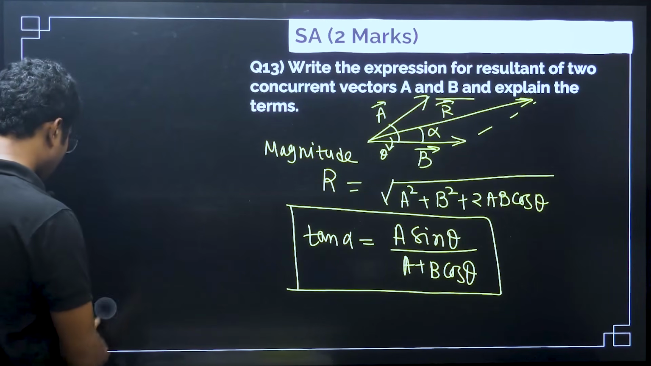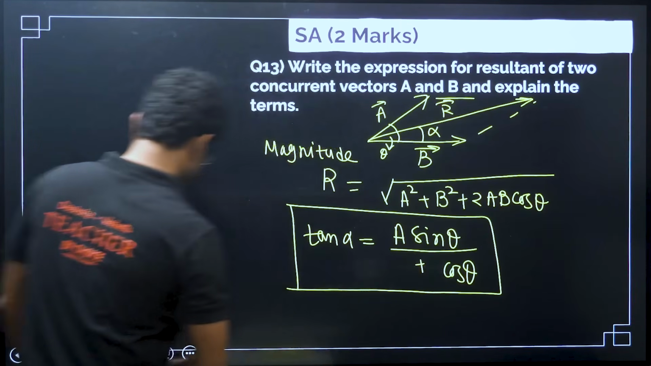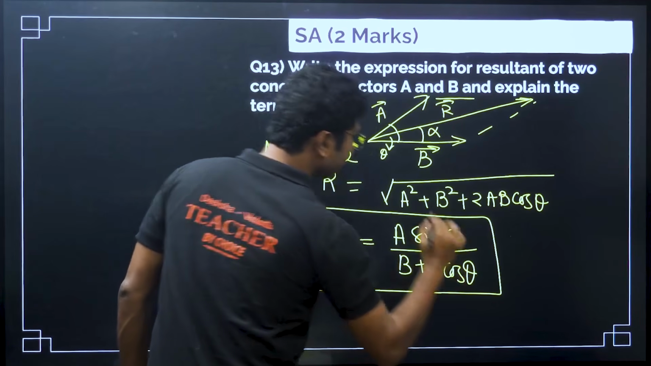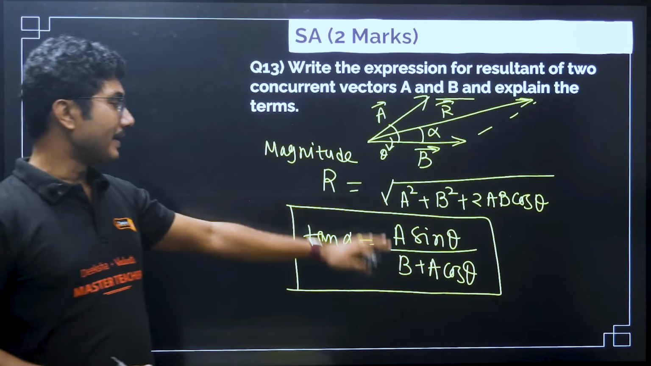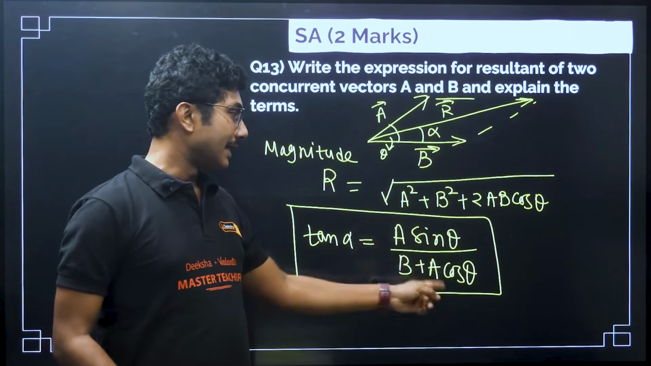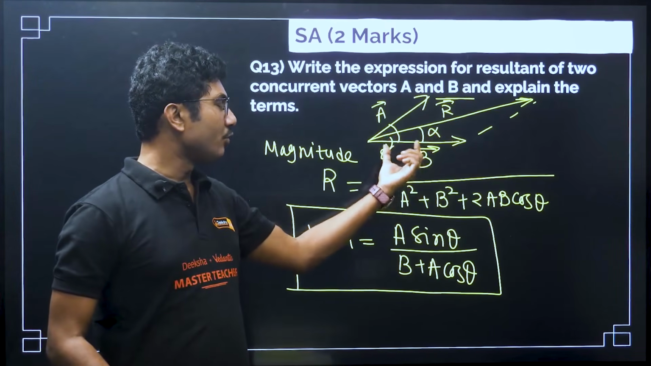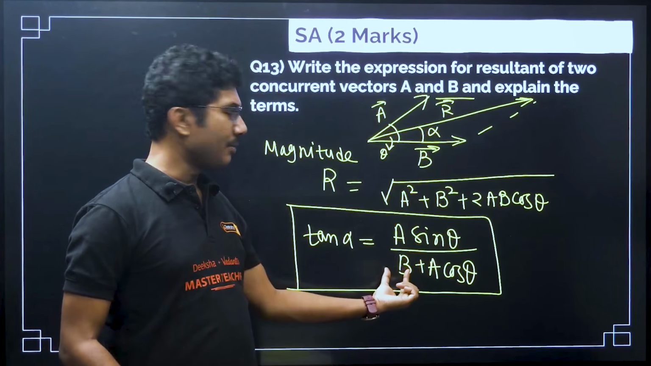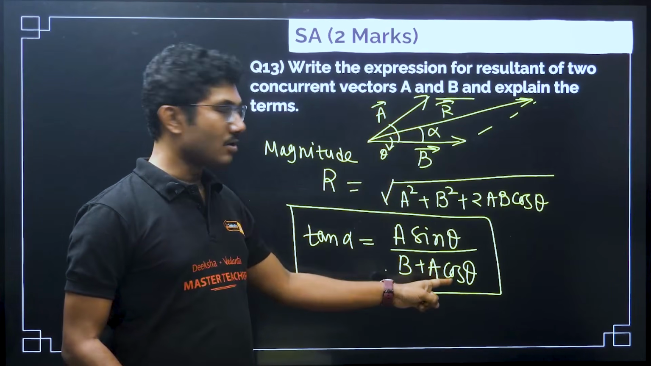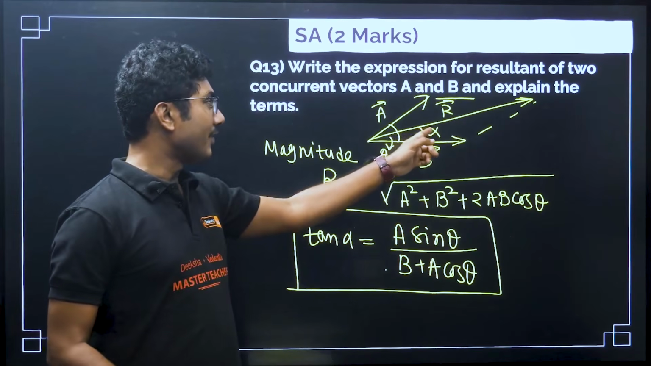Oh, sorry, there is one small mistake. It will be B plus A cos theta. Okay, tan alpha equals A sin theta divided by B plus A cos theta. So, it will always be A sin theta on top, and A cos theta and B will be added in the denominator. The vector with respect to which you are measuring the angle comes alone, and the other one comes as sin by cos. Sin by cos is tan, which this is also tan, but here it is alpha and this is theta.